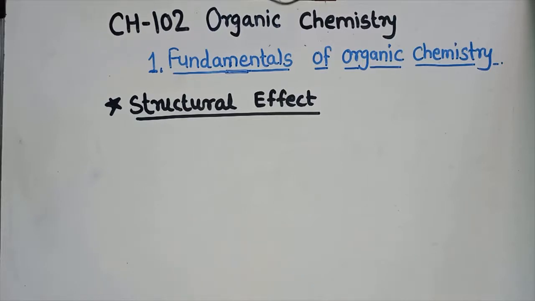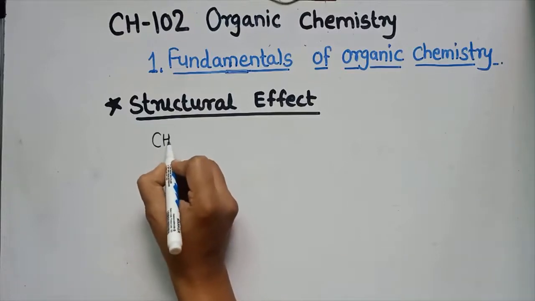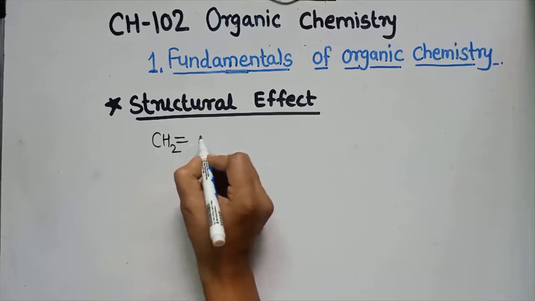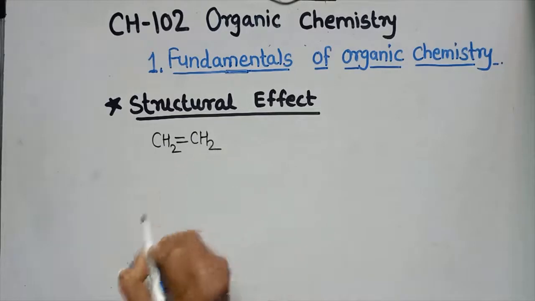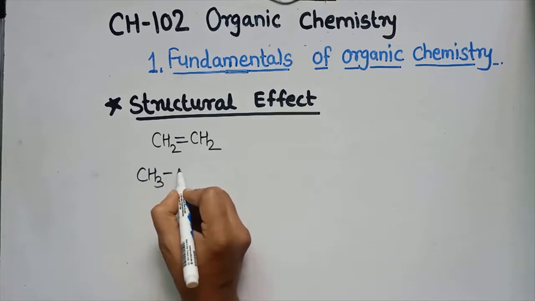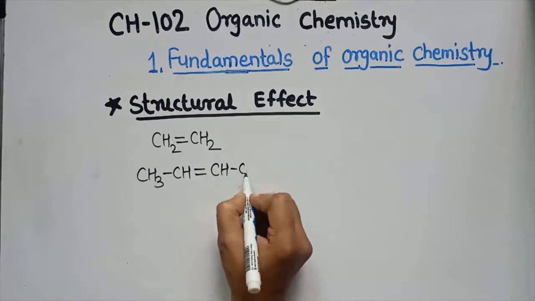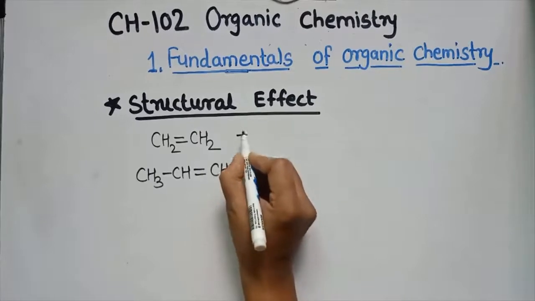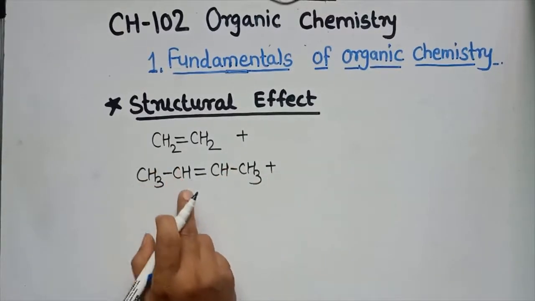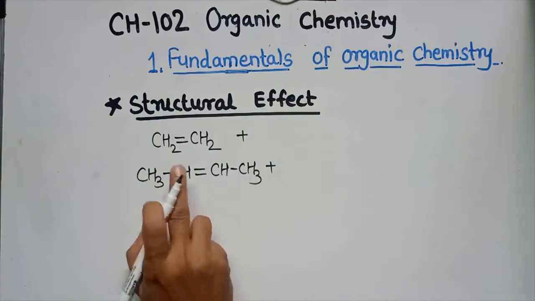For that, we consider an example. This is alkene, that is ethylene, and this one is 2-butene. These are two compounds which have the same functional group, that is alkene.